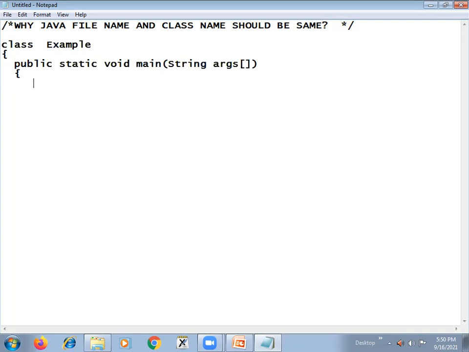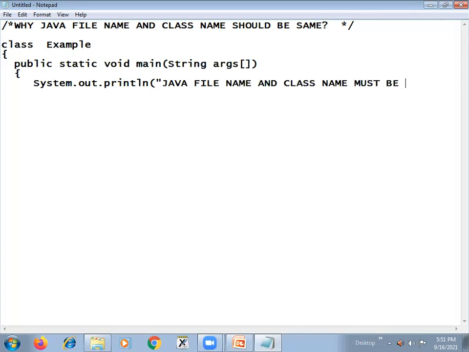Then write the println method to print a message here. How do we write a println method? System.out.println. Here we'll print some message, say, Java file name and class name must be equal.